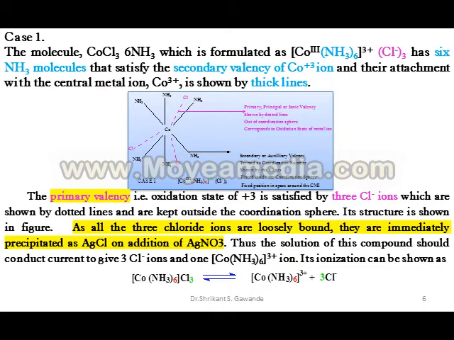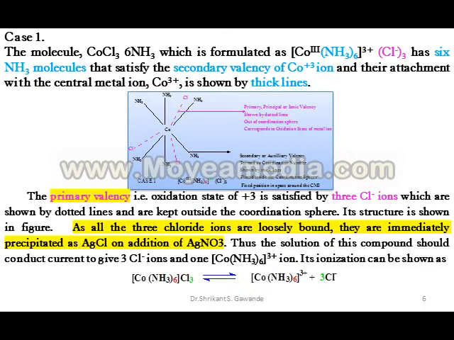These 3 primary valencies are kept outside the coordination sphere, outside the square bracket. Here the 3 Cl− ions, shown by dotted lines, are loosely bound and immediately precipitated as AgCl on addition of AgNO3.